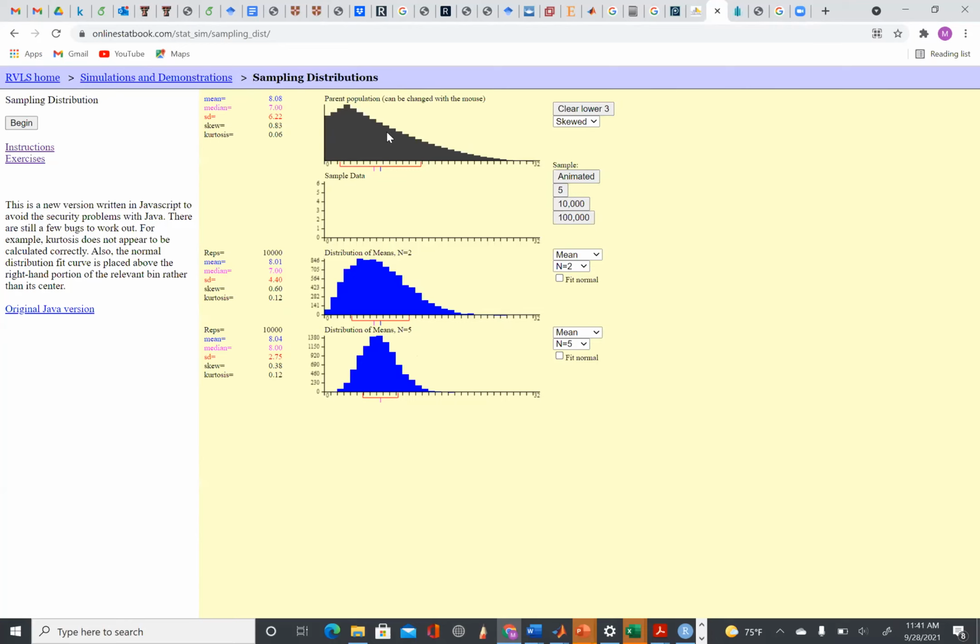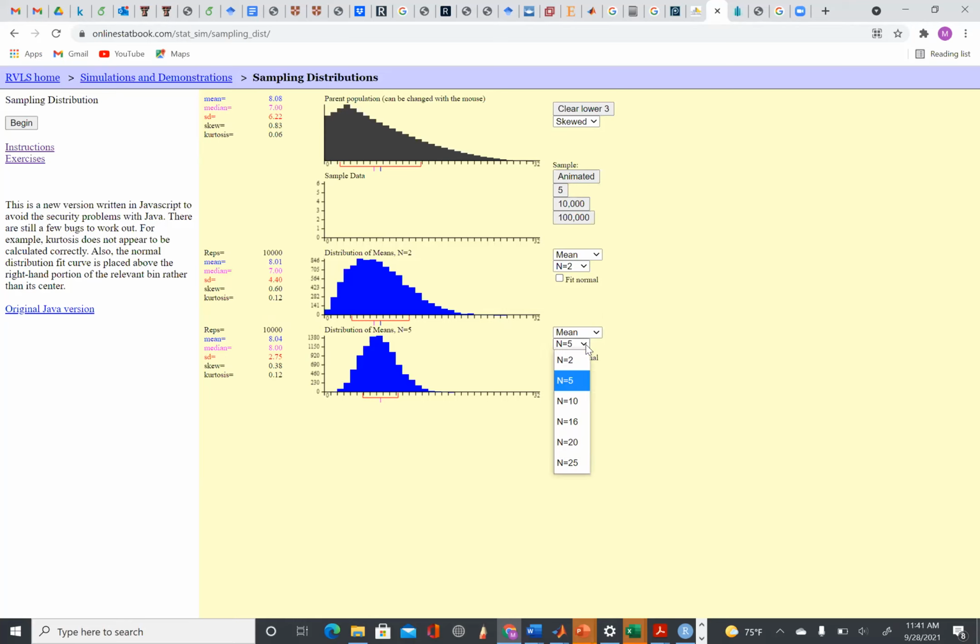The actual mean for our population was 8.08, and the mean when n equals 2 is 8.01. So this is different from 8.08, right? And when n equals 5, this is 8.04. This is also different from 8.08, but this one is closer to 8.08 compared to that one. So that means when the sample size is larger, we have a smaller sampling error. If you take the difference from 8.08 to 8.04, the difference is 0.04, and for this one, the difference is 0.07.